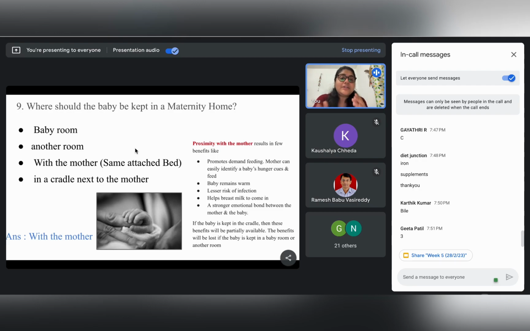Definitely it also creates a very strong emotional bond between the mother and the baby, right? These are very important advantages of skin to skin contact or proximity between the mother and the child. So, in general, we need to remember that a newborn child should always be kept with the mother.